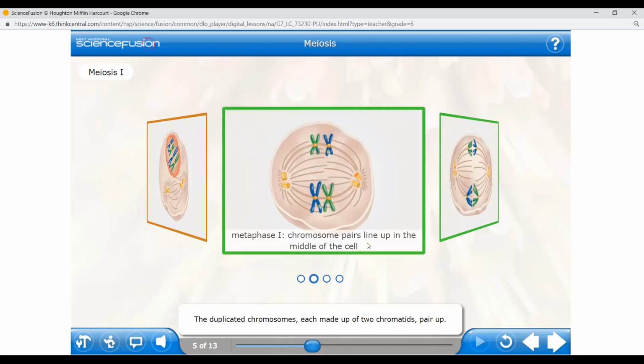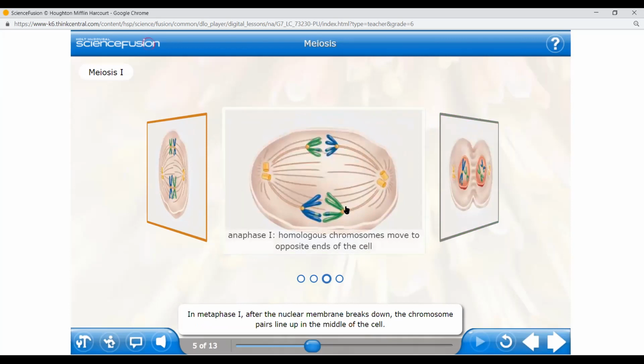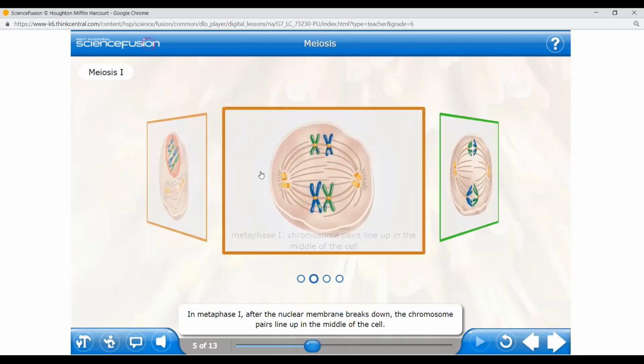Now coming to the next one, PMAT. So coming to metaphase, what happens? Let's see. In metaphase 1, after the nuclear membrane breaks down, the chromosome pairs line up in the middle of the cell. Same way as it used to happen. You remember there also they come in one line?